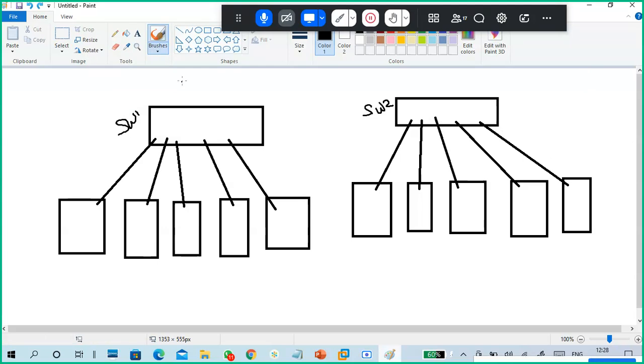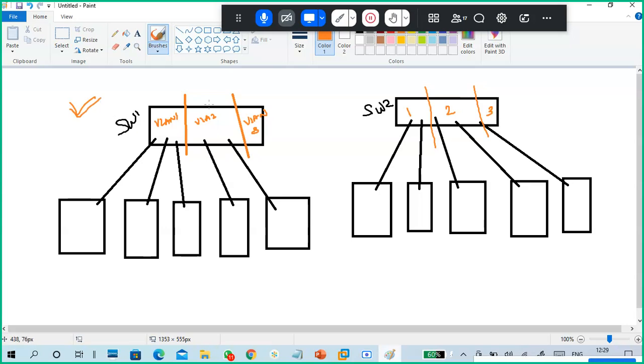Very good. Now, what is this VLAN? VLAN is simply this: I divide this switch into different groups like this. So, for example, this is one VLAN. VLAN one, VLAN two, this is VLAN three. Here also the same thing. This is VLAN 1, VLAN 2, VLAN 3.